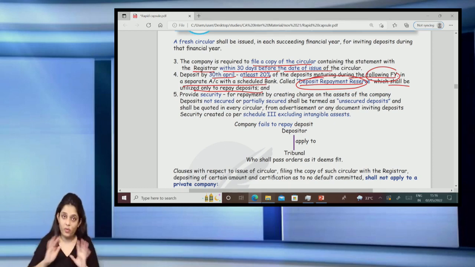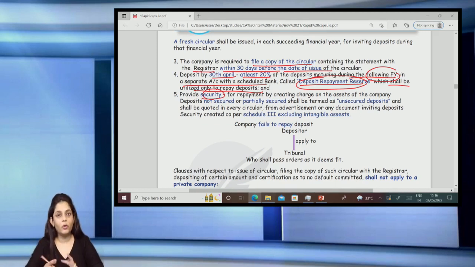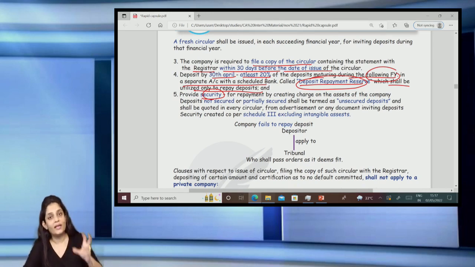The last one, which applies to every company, if they have issued the deposits as secure deposits, they should create a security on the assets of the company. And if the security on the assets is not created, then such deposits will be termed as unsecured deposits, and they have to mention that in every future circular. So I repeat again, if the company has issued the deposits as secure deposits, they should create a security on the assets.